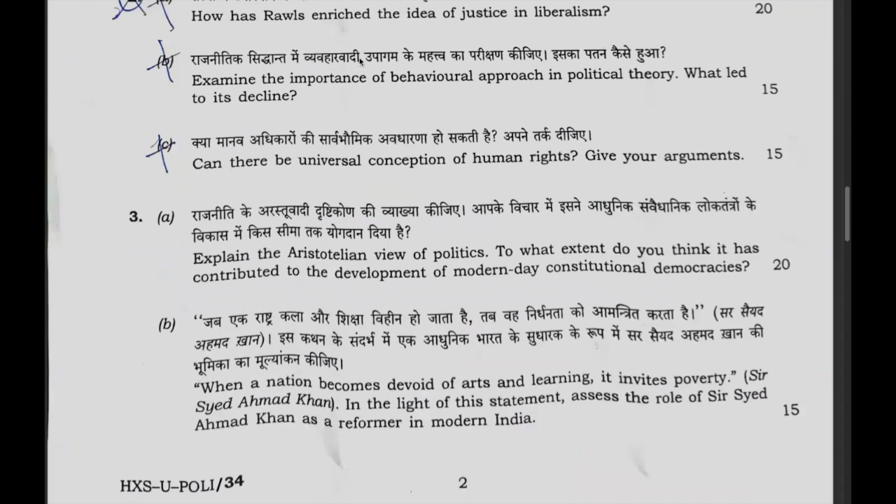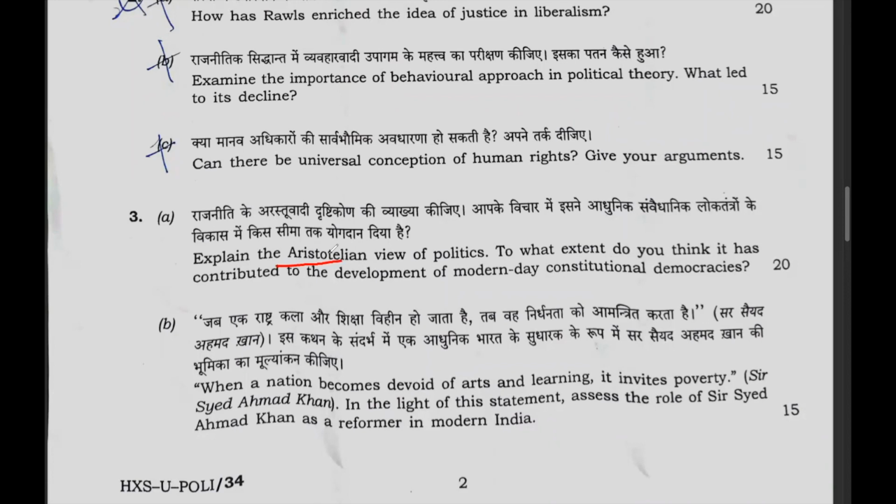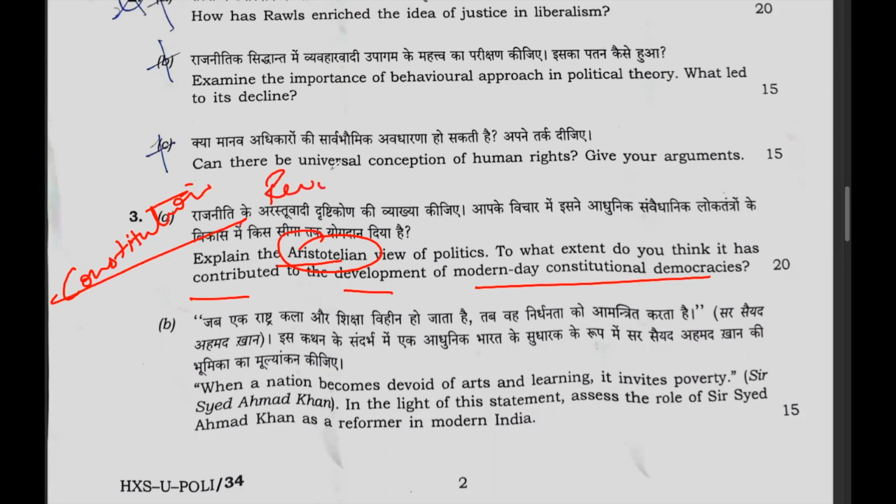In the third question, they have asked the Aristotelian views on the politics. Aristotle, being the father of political science, is always asked in the paper, again is asked. And they have asked the contribution of the development of modern day constitutional democracies on the basis of Aristotelian views. It means they have asked the theory of constitution of Aristotle along with the theory of revolution, because Aristotle has provided that inequality anywhere leads to revolution everywhere.